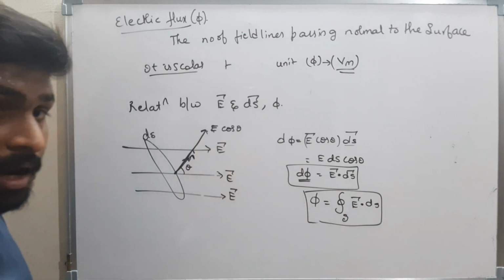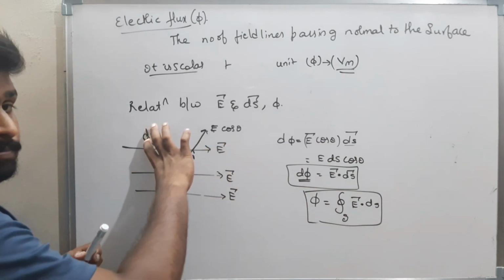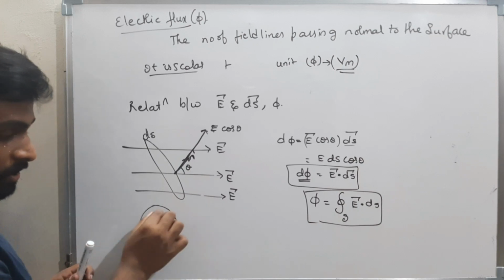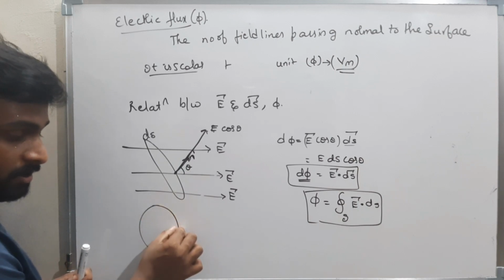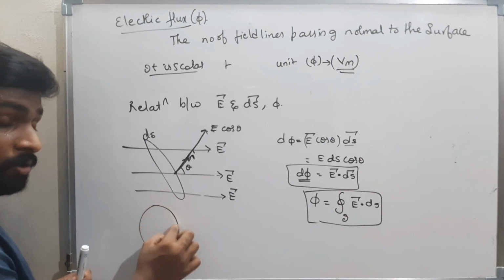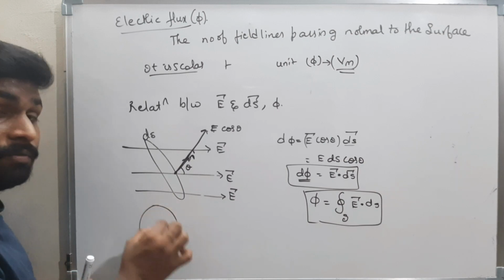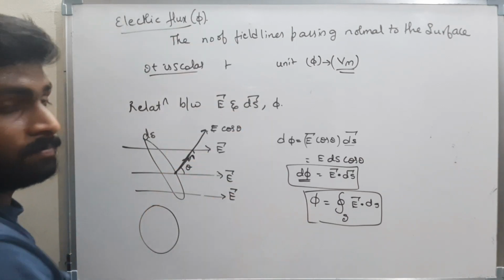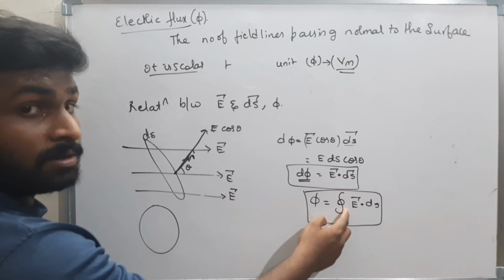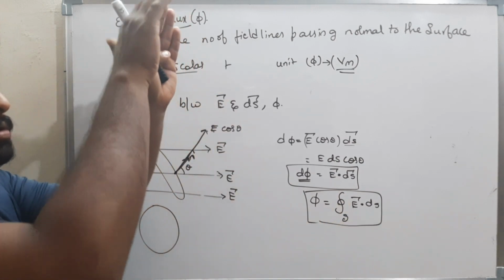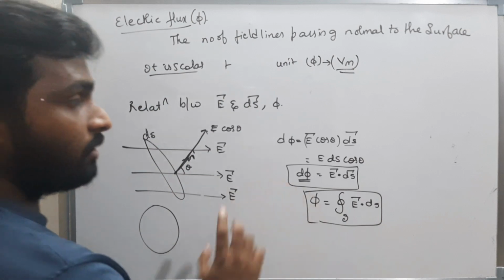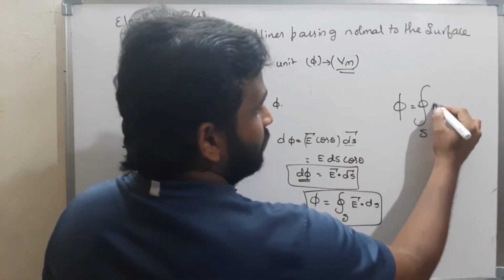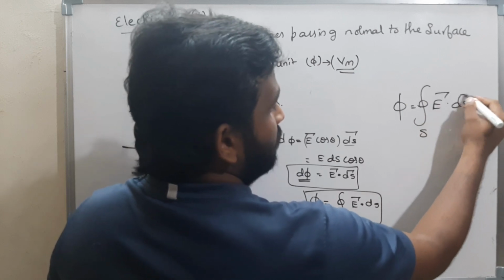I start adding up the small area ds. See here, if this is a sphere, I take a small ds and go on adding the ds until I completely cover the whole surface. What is the surface area? 4 pi r square. For the whole 4 pi r square I am finding the flux. That is the meaning of surface integral: I have to find it for the whole surface area. Therefore I got the relation: flux is the surface integral of E bar dot ds bar.